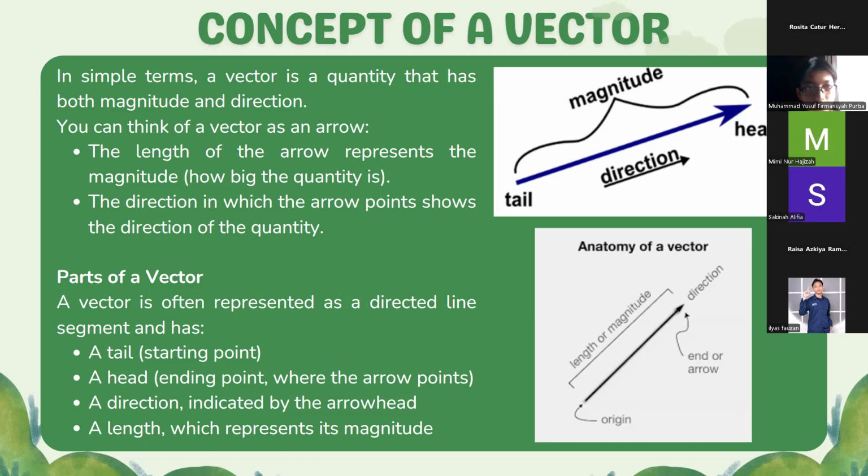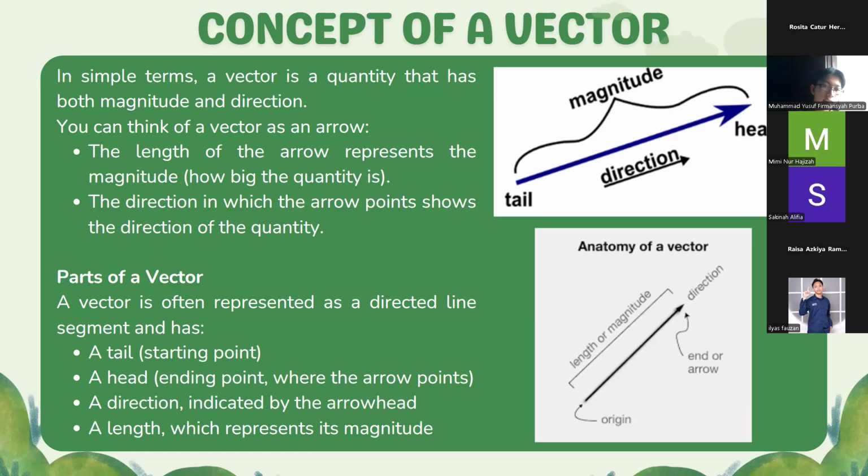And now the parts of a vector. A vector is often represented as a directed line segment and has four pieces. First is a tail as the starting point. The second is a head as the ending point, where the arrow points.